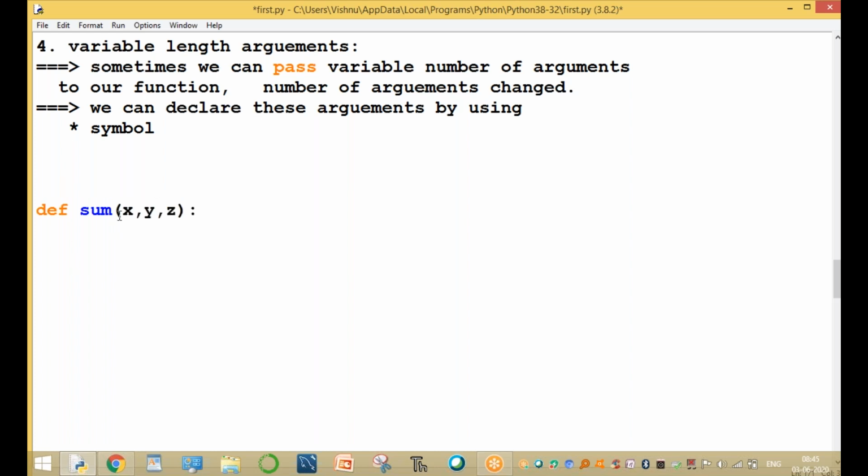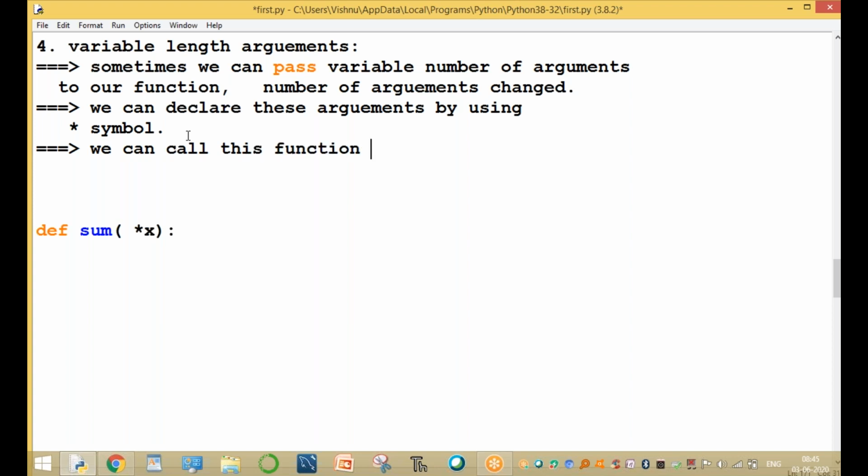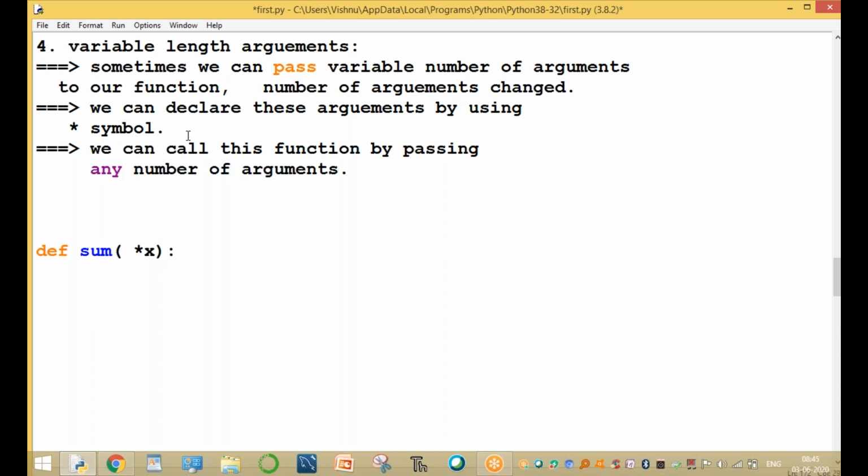Here the number of arguments is not fixed. That's why we are using star x. By using star x, x is a variable length argument. We can send any number of arguments, and we can call this function by passing any number of arguments. Clear, guys? These arguments are represented indirectly as a tuple.